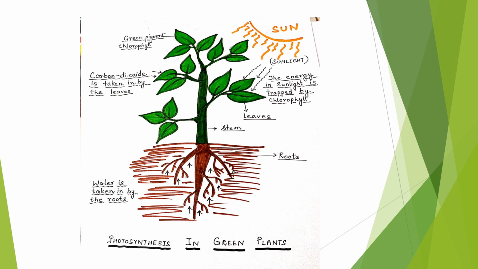The plants absorb carbon dioxide which is present in the atmosphere through small pores in their leaves and stem, which are called stomata. They absorb carbon dioxide from the atmosphere and water from the soil. And in the presence of sunlight and chlorophyll pigment, they synthesize their food, which is glucose or sugar. And in this process, oxygen gas is released in the atmosphere.